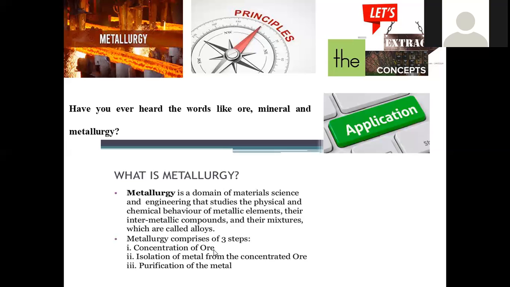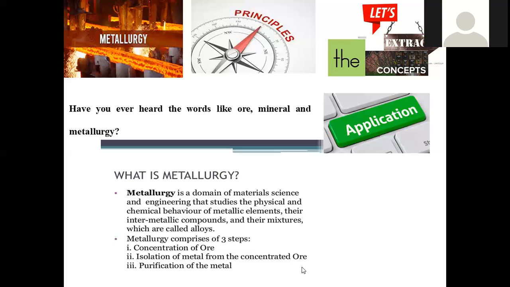First, we have to exclude the part which is not important, through washing, grinding, and treating with suitable material in order to increase its percentage of metal. That is called concentration. Concentration is nothing but discarding the impurity materials and improving the quantity of metal.